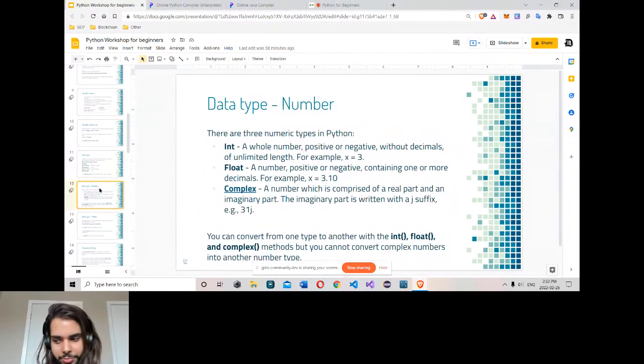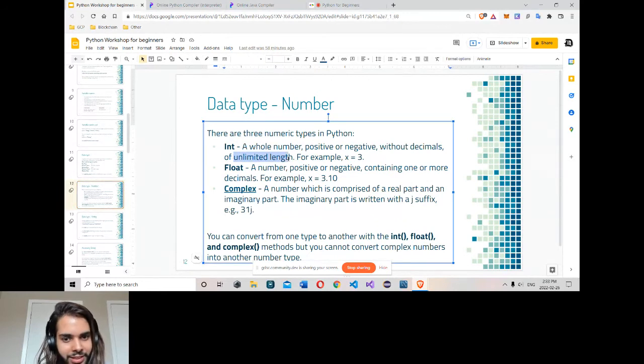Next one, number. There are three numeric types. Again, I talked about the int, so let's talk about it more. It could be positive or negative, without decimal, and of unlimited length. In every language like C, they have a limit for integer. It could be 2.2 billion, and that's it, you can't go more than that. In Python, they never describe a limit on integer ever. It can go as far as it can go.